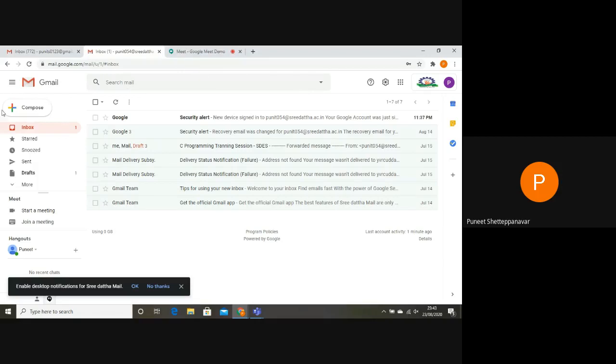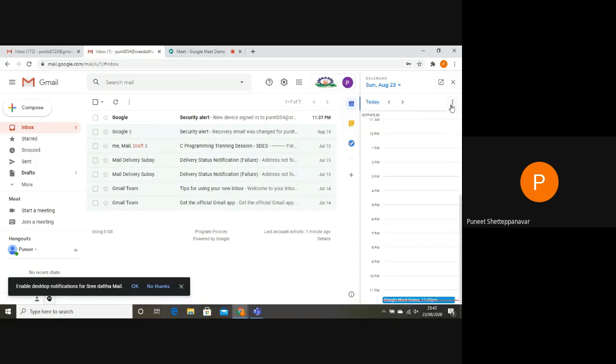So once we log in, the next thing is we need to go to calendar. So where is the calendar? That is the next question. So calendar will be at the right hand side. Down, apps are there below this where I placed the mouse. So here is calendar available. Click that calendar, you will get something like this. Whatever you can do here you can do, but if you want to enlarge, it will take you to a new tab.